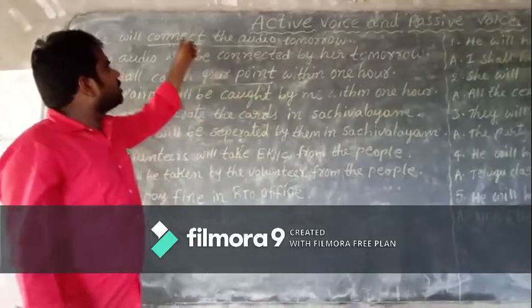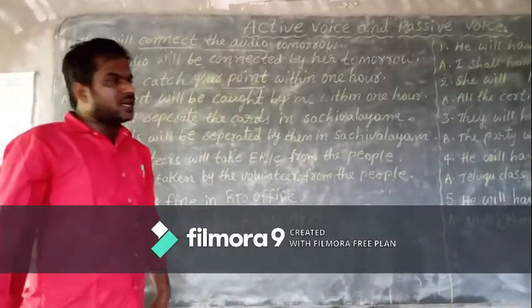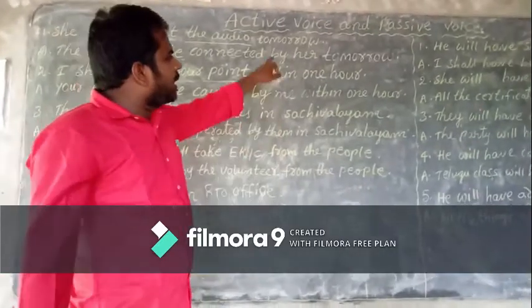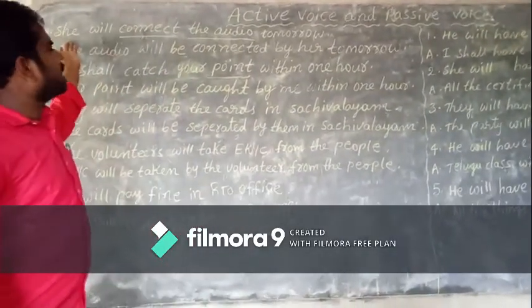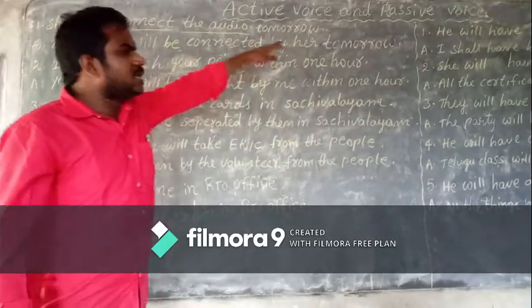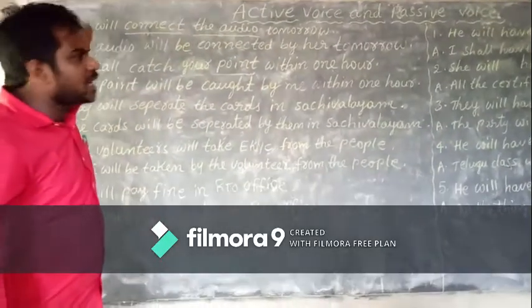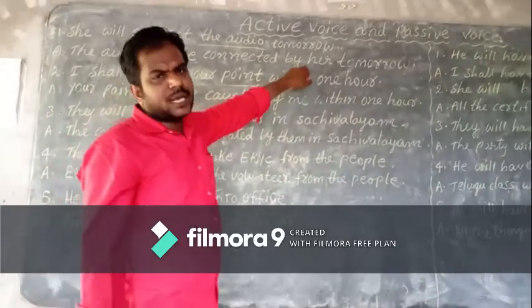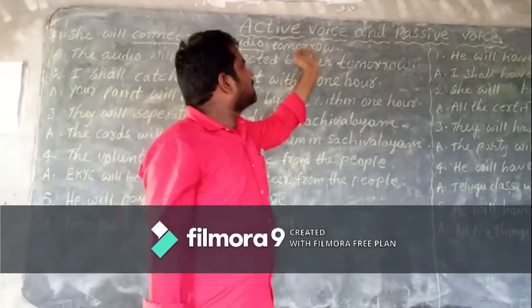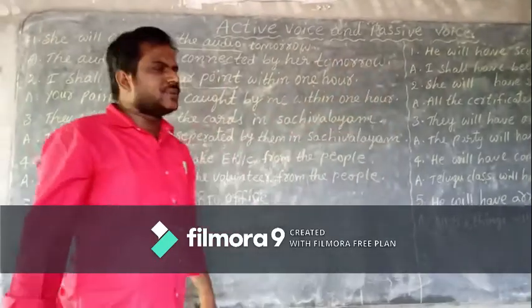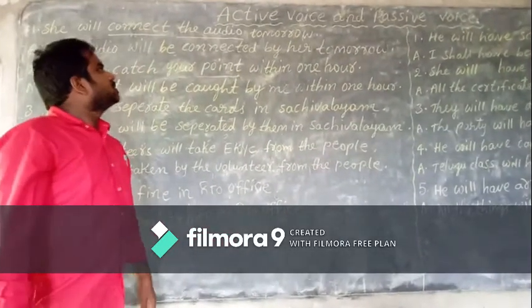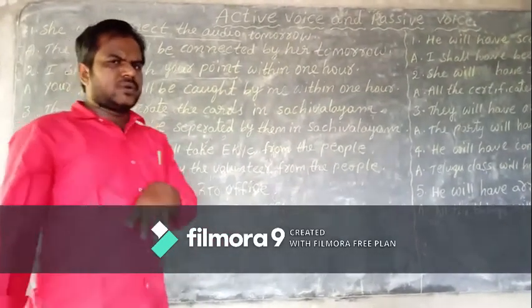Third rule, change the verb into V3, connected. Fourth rule, add "by". Fifth rule, change the subject as the object. In subject place it is she. When it comes to object, it becomes her. Last, the remaining word "tomorrow" we have to add at the end, children. That is the first example.